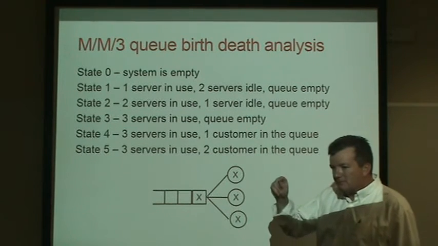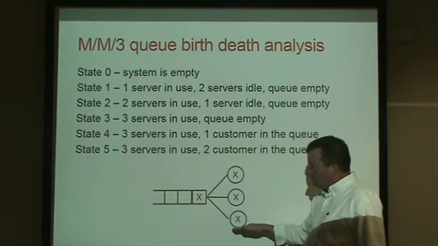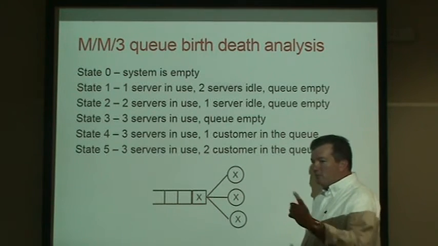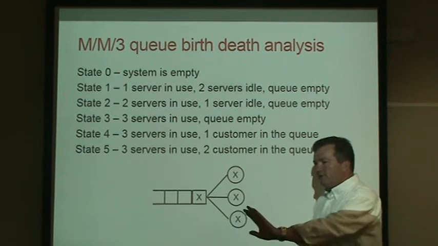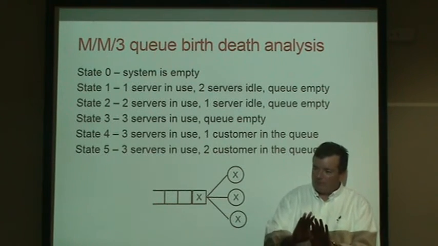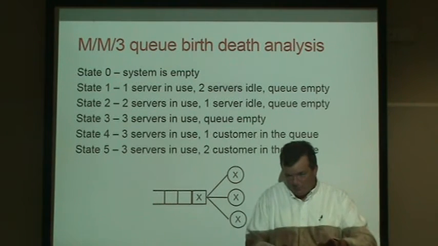So we can figure out the probability we're in state 0 from the lambda and the cumulative mu's. Now we have to set up our birth-death equation. At what rate do we go from state 0 to state 1 to figure out the probability we're in state 1? Then with that, the rate at which we go from 1 to 2 must equal the rate at which we go from 2 to 1.